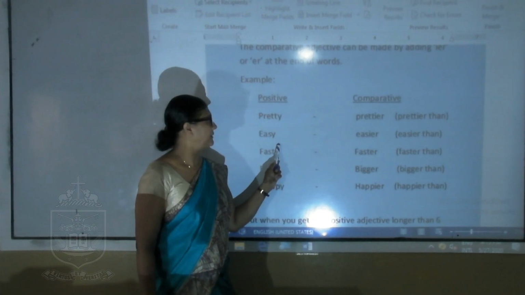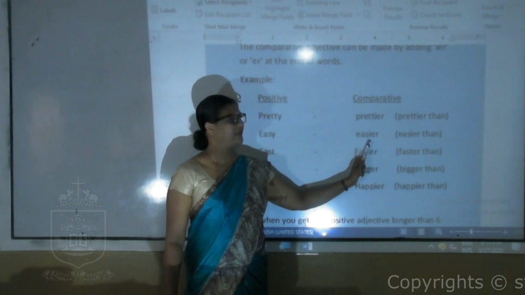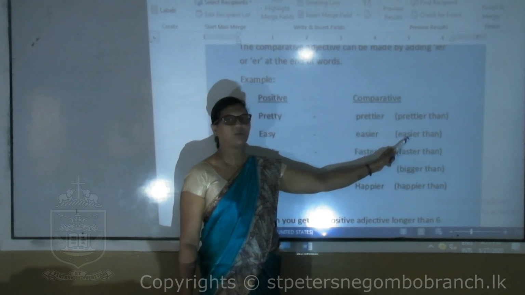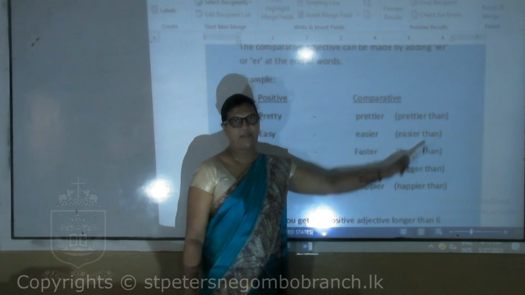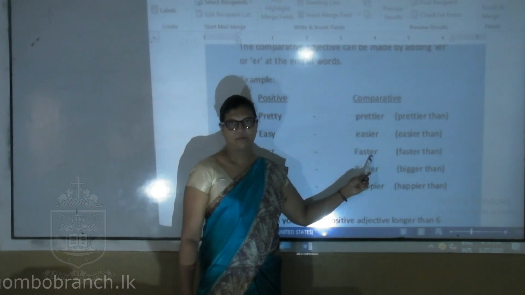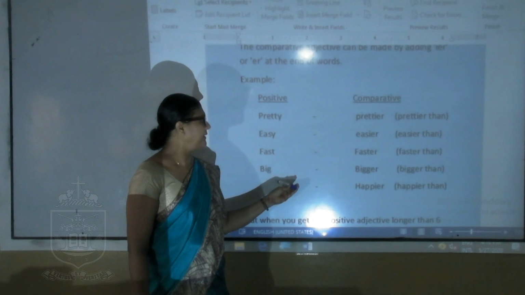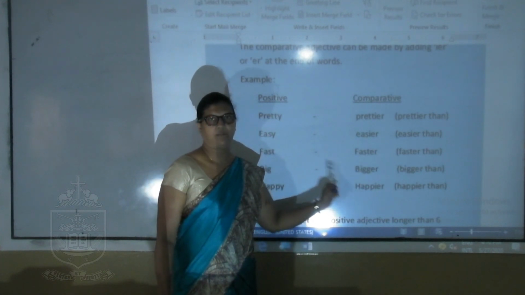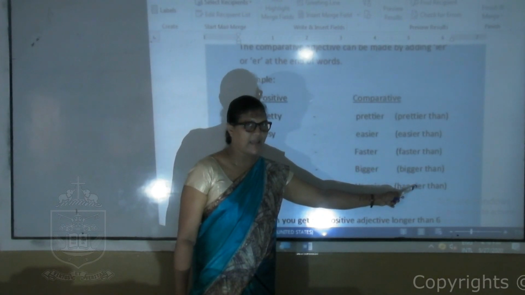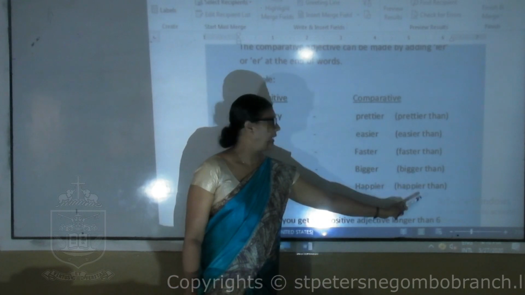Easy, easier. You have formed it by adding IER. Easier than. When we use it, you will use this word than. Fast, faster, faster than. Big, bigger. Comparative. Bigger than. Happy, happier, happier than.